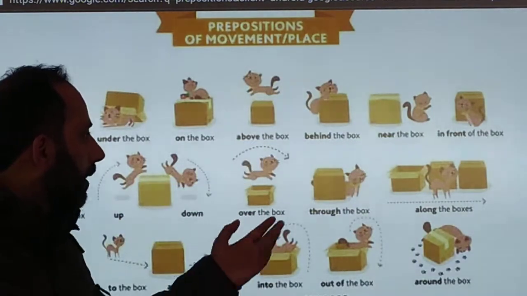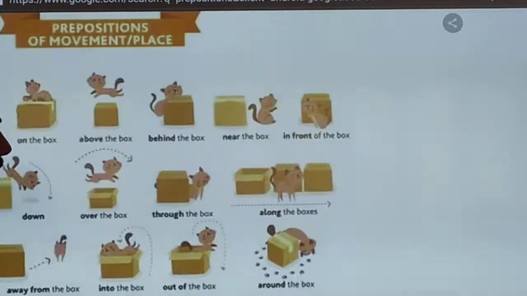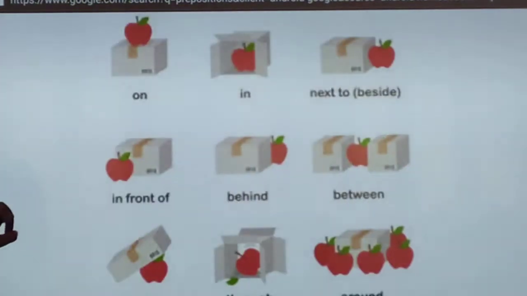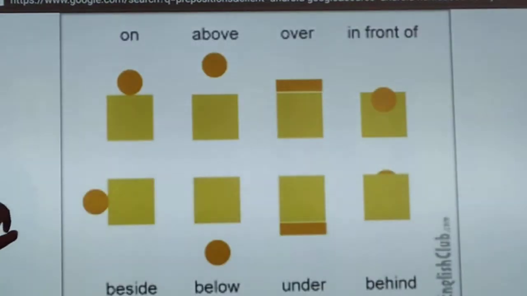Behind the box, near the box, in front of the box, between the box, up or down the box, over the box, movement also. Through the box, along the box, past the box, to the box, away from the box, into the box, out of the box, around the box. It shows also movement. These are important ones. Yes, take a screenshot. This is a good one.